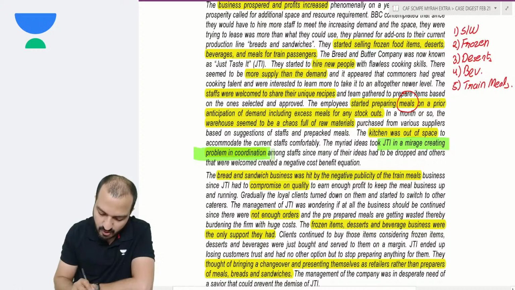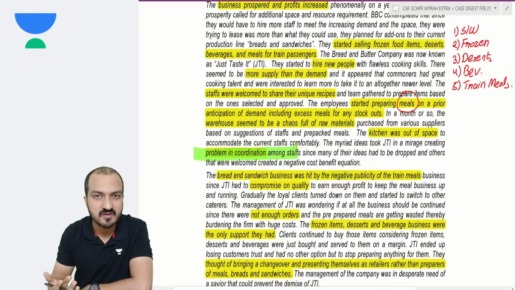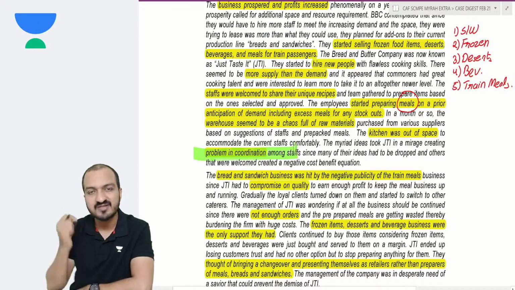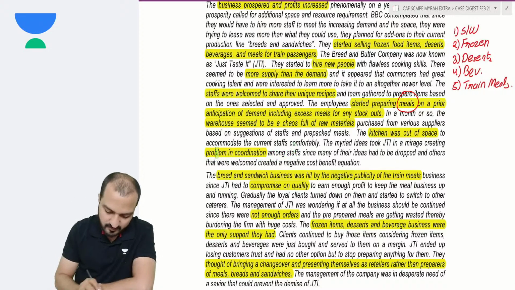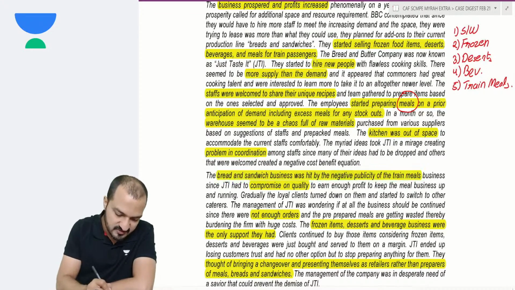Yeah. The myriad ideas took JTI in a mirage, creating problems in coordination. Yes, you had problems in coordination among the staff because so many people now start suggesting their recipes. If everybody suggests the recipe, everybody starts becoming a chef. Obviously, there will be a problem in that coordination. Also, the bread and sandwich business was hit by negative publicity of train meals. Now, this is the worst thing now happening.